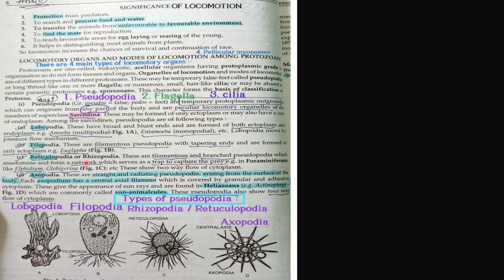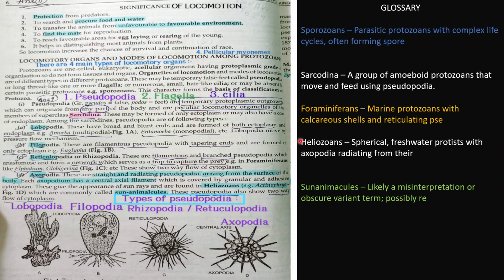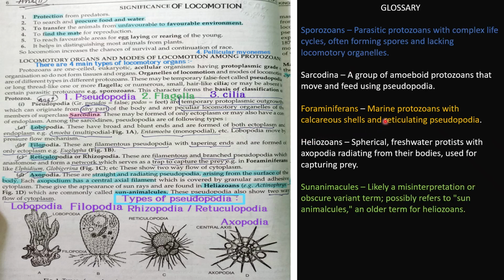Now, reticulopodia or rhizopodia. As the name suggests, reticulo means network. Here you can see in this diagram a network-like, filamentous and branched pseudopodia, which is anastomosing and forms a network which serves as a trap to capture the prey. Example, foraminiferans. You can go through the glossary and get familiar with some of the terms. Foraminifera are marine protozoans with calcareous shell and reticulating pseudopodia. You can identify the reticulopodia by this foraminiferan.